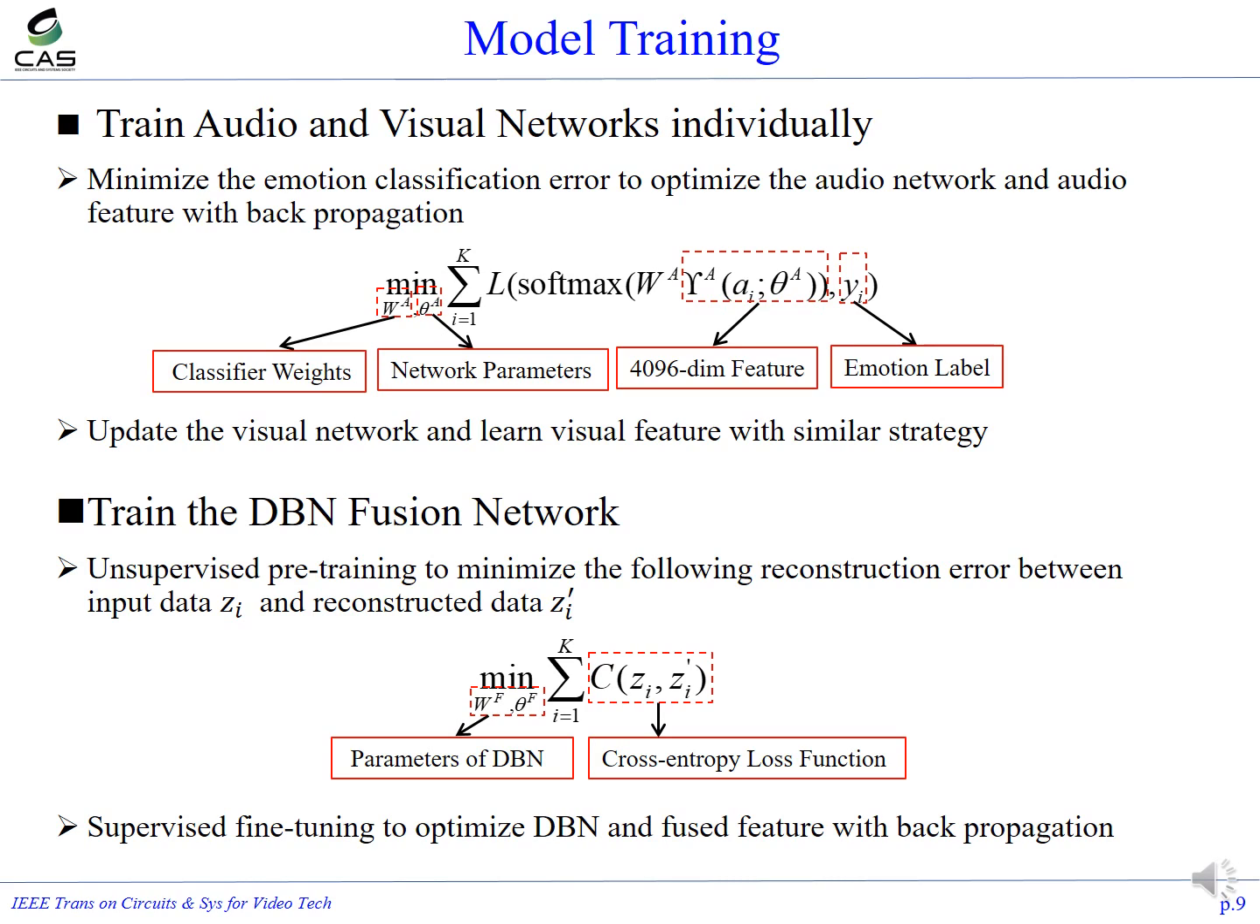Based on the optimized video and audio features, we then train the DBN network. This is achieved with two steps. We first use the unsupervised pre-training to minimize the reconstruction error between its input and the reconstructed output. We then use the supervised fine-tuning to optimize the DBN and the features with backpropagation.